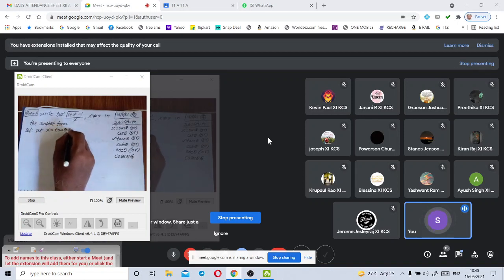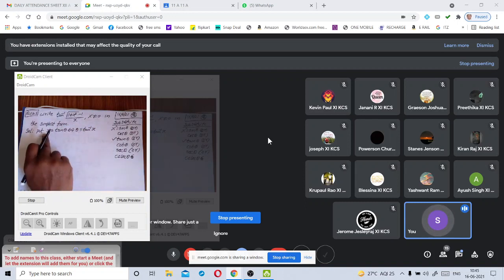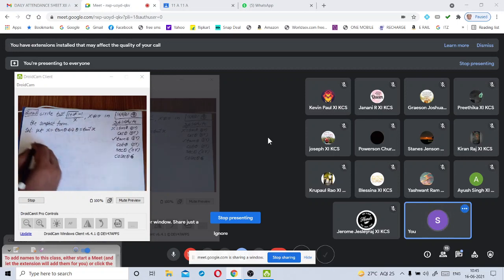Immediately, I told you, what should we write? If you assume x is equal to tan theta, then theta is equal to tan inverse of x. Previously I told you, if we assume x is equal to tan theta, then immediately you should write this equation also. Okay, my children, now let us take this given inverse trigonometric function.